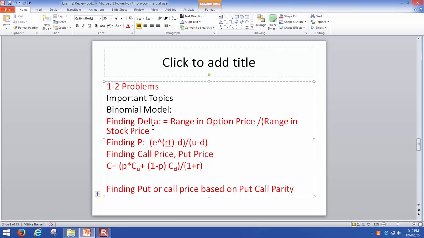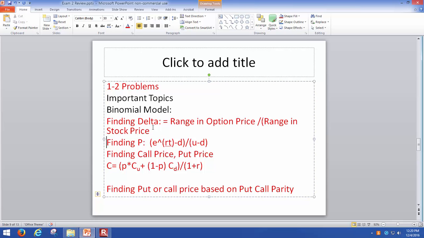What that means is that we are comparing two portfolios. One is the call and the other would be a synthetic call. You can buy a certain amount of shares, and to finance the purchase, you can borrow money. It doesn't really matter how they come up with that, but you want to make sure that you are able to comfortably use these formulas.